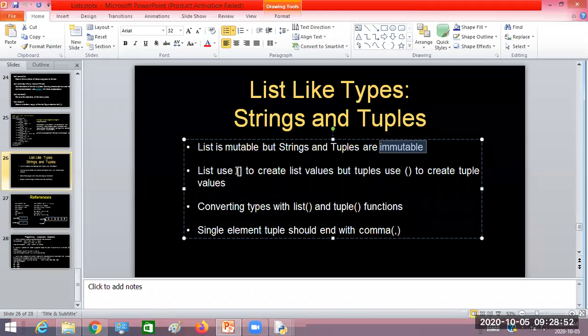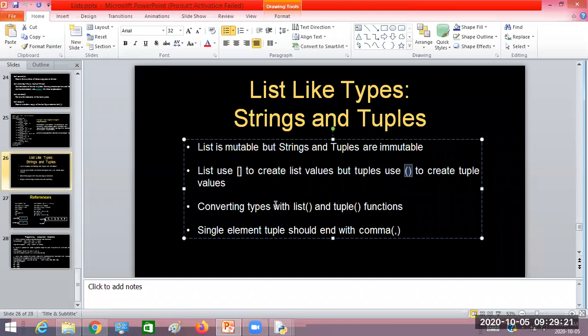To create a list we use square brackets. Likewise, to create a tuple we have to use parentheses. Almost all the features of list and tuples are the same, except tuples are immutable, meaning they cannot be modified. What exactly does that mean? I'll tell you with examples.